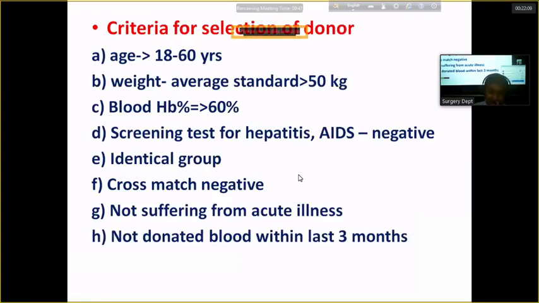And another criteria, he should not have given blood within the last 3 months. আমরা জানি একজন মানুষ 3 মাস পর পর এক ব্যাগ ব্লাড দিতে পারবে, 3 মাসের মধ্যে সে পারবে না, because this is the time within which the blood component will be replaced.